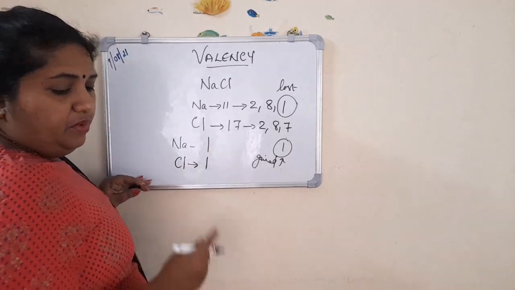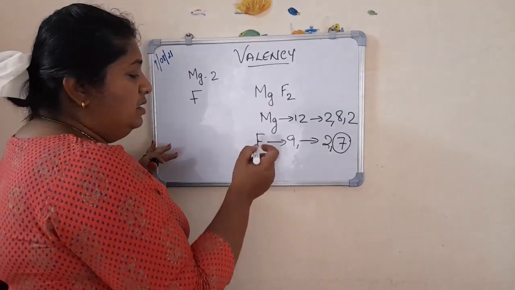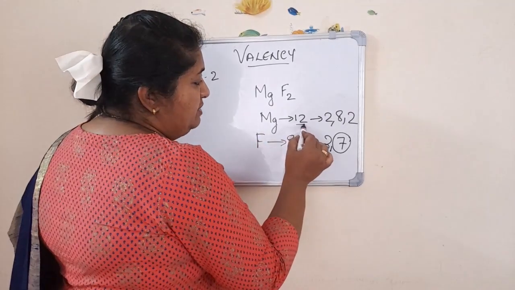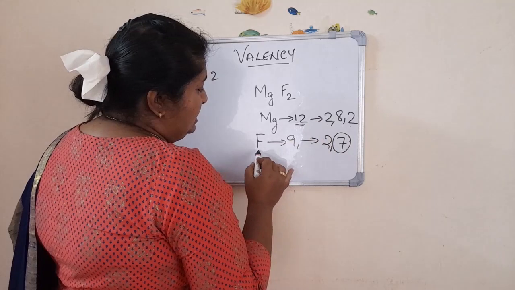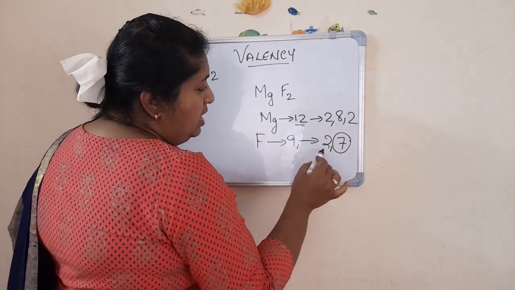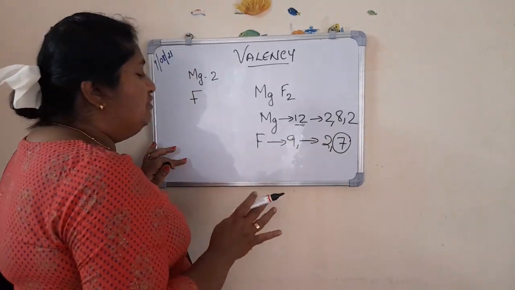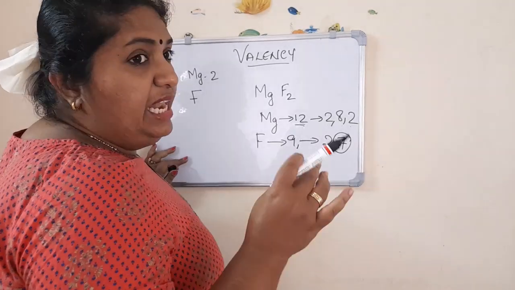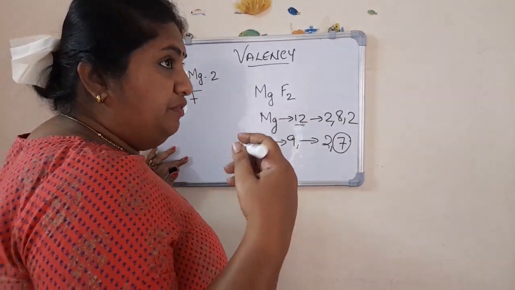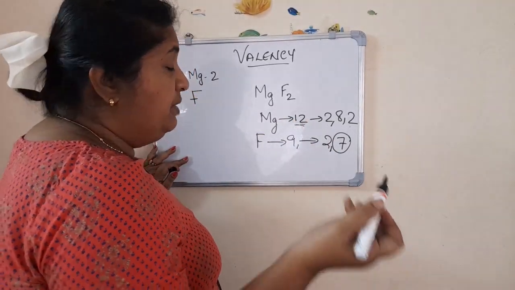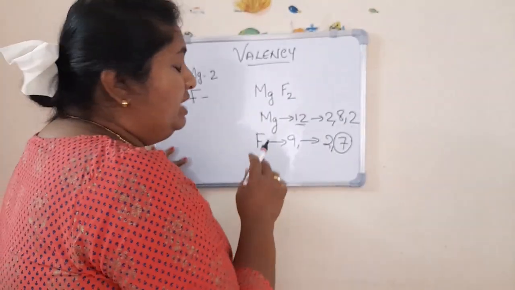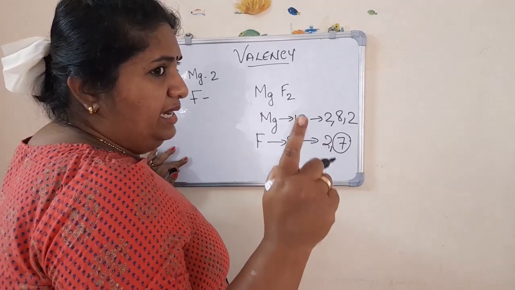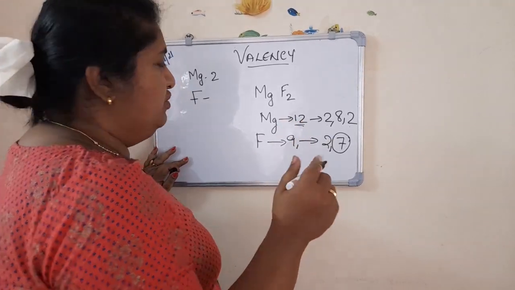And what is the valency of chlorine? 1. In magnesium fluoride, the atomic number of magnesium is 12, electronic configuration 2, 8, 2. Then fluorine is 9, with 2 and 7. From the electronic configuration, you can easily tell me how many electrons are lost by magnesium? Yes, 2. Now, what about fluorine? Only 1 electron is needed.